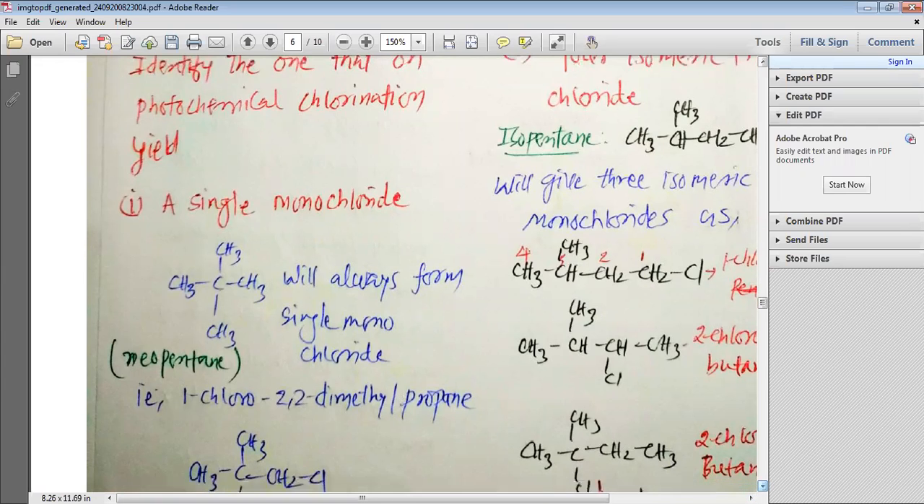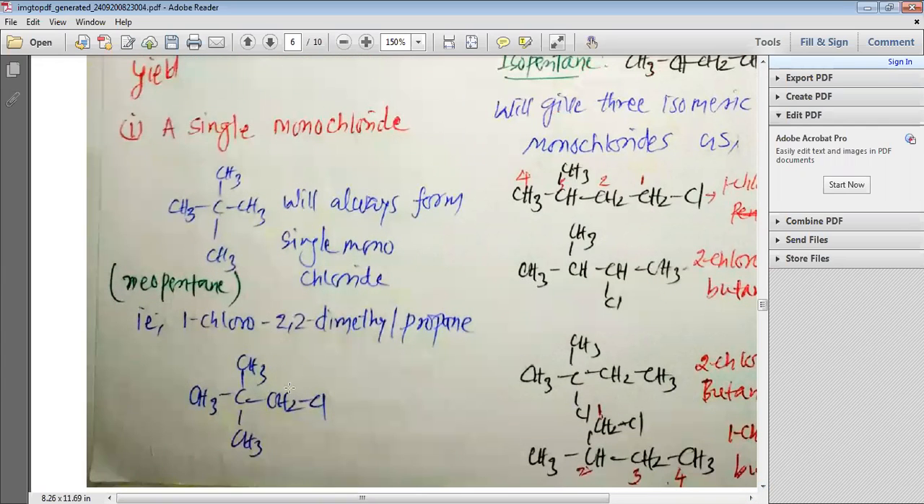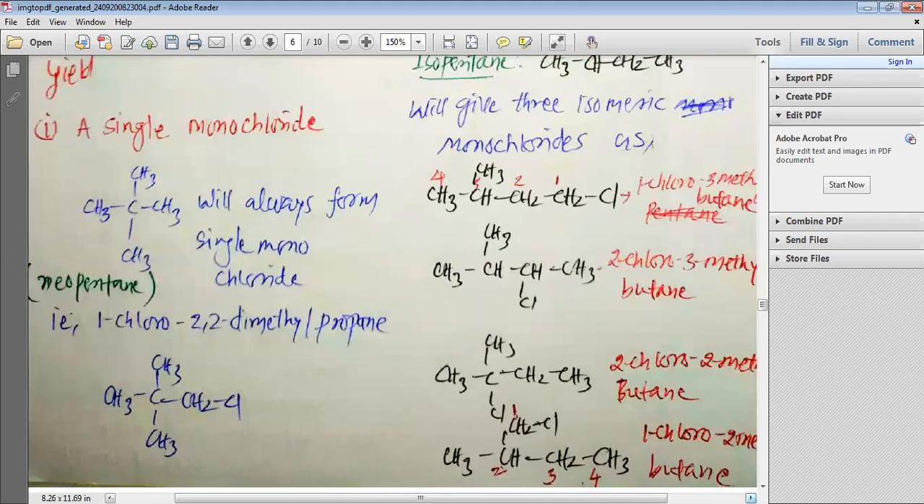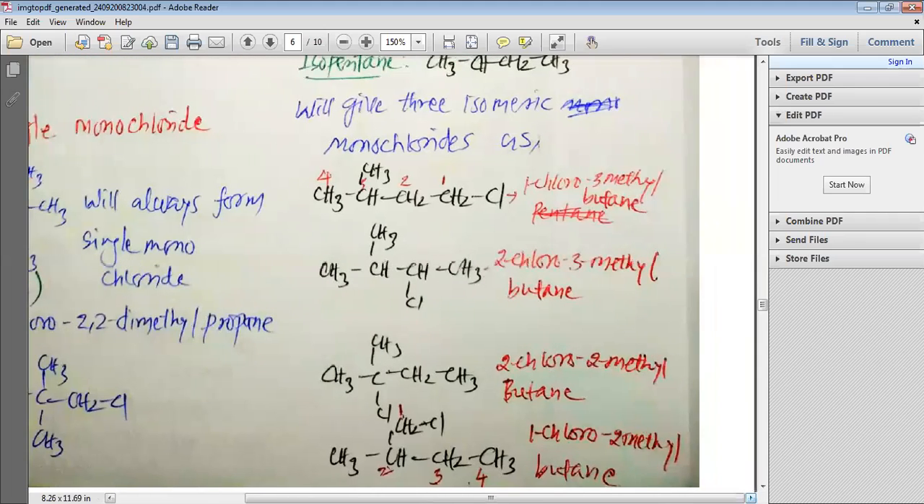1-chloro-2,2-dimethylpropane. So even if chlorine combines with this carbon, this carbon, this or this carbon, it will definitely give us the same product, and that is why, if we perform the free radical chlorination of neopentane, we will get only a single product.